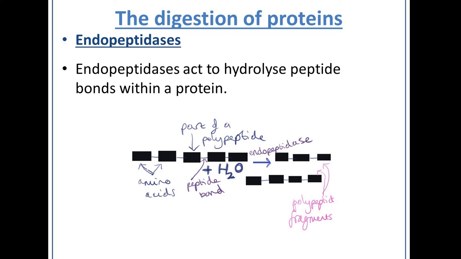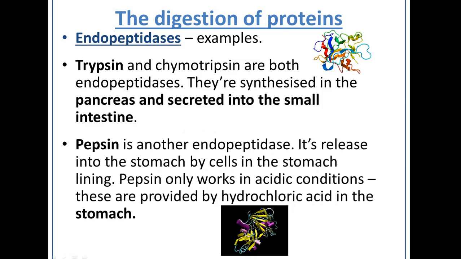So an endopeptidase actually cuts the polypeptide right in the middle. So it splits the peptide bond right in the middle of the molecule to form kind of equally sized-ish molecules. And some examples of endopeptidases are trypsin and chymotrypsin, which are both endopeptidases, and they're made in the pancreas and then secreted into the small intestine.